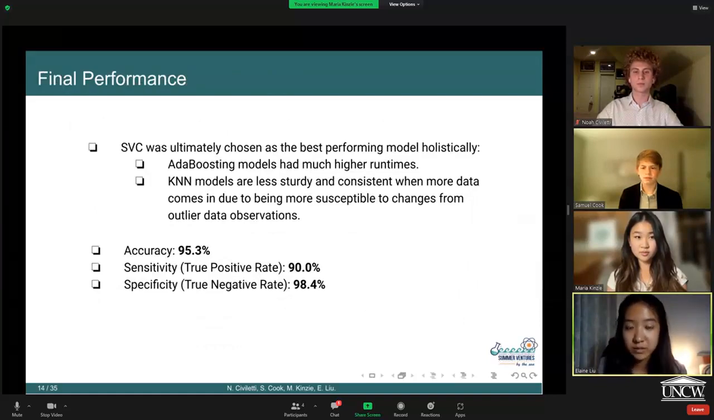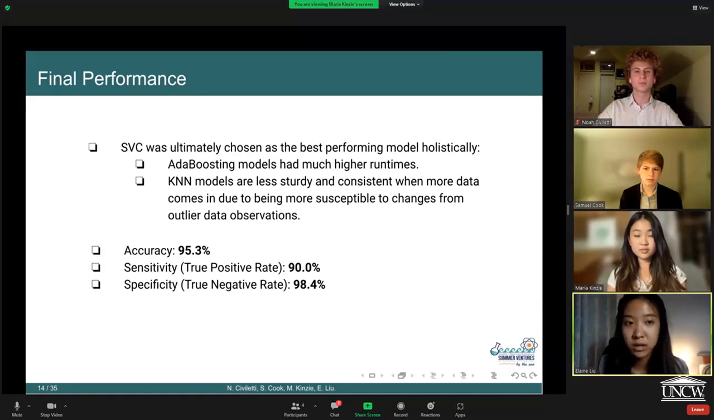So ultimately, SVC was chosen as the best performing model holistically and overall for a couple of key reasons. First is that other models like adaptive boosting or AdaBoosting had much higher runtimes, and also models like KNN, by virtue of how they work, are a lot less sturdy and consistent when more data comes in, due to them being more susceptible to changes from outlier data observations. This is really key, especially because we work with the biotechnology students who continuously bring us more data to test and train with.